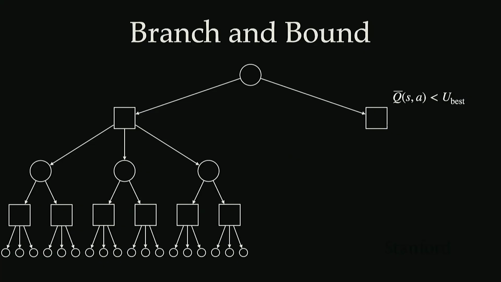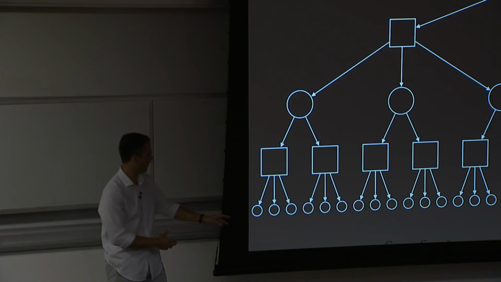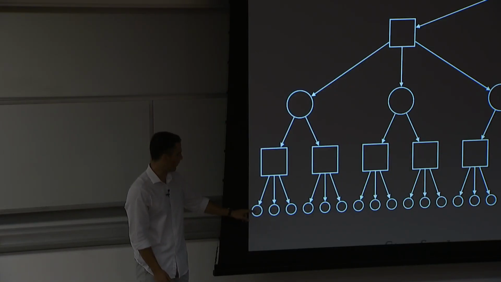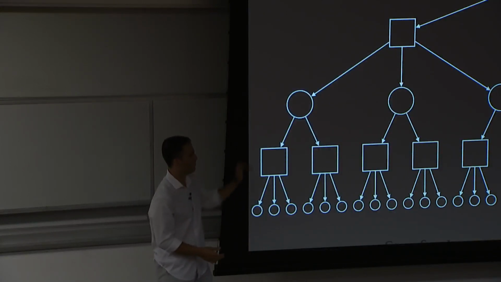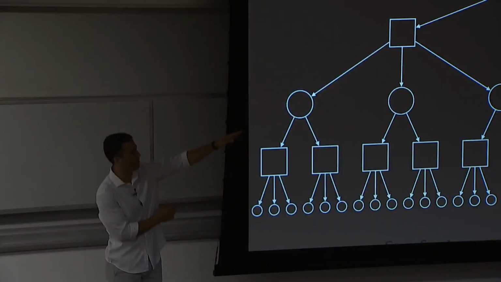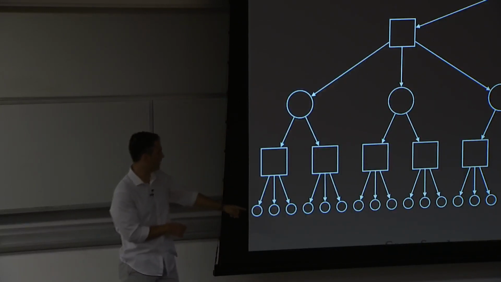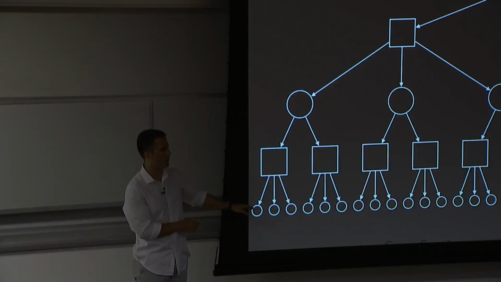And so to get U-best, we are going all the way down to the depth of the search tree. So we're going to the very base level. And once you get here, that's where the lower bound comes in. So this is where you would say, okay, beyond this, I'm going to estimate the utility at this state using that lower bound estimate. Okay, and then that gets sent back up the tree. And that's why you end up with U-best being a lower bound, because you use this lower bound estimate at the bottom of the search tree.